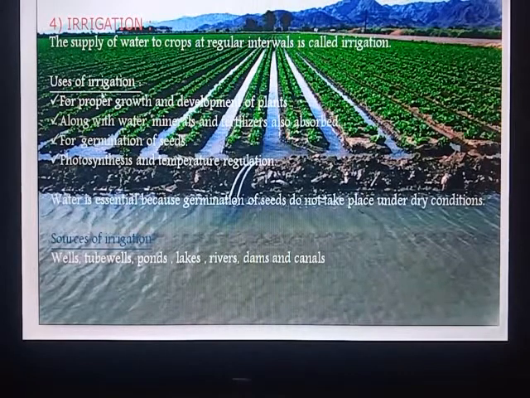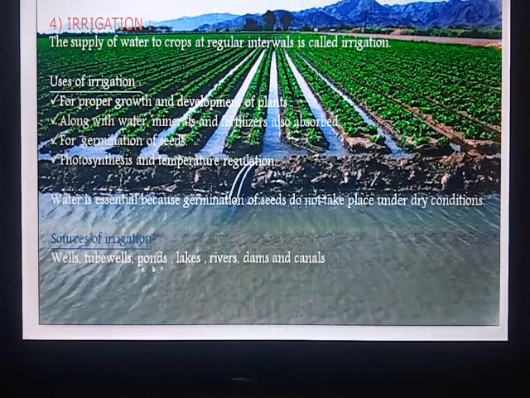Uses of irrigation. For proper growth and development of plants, along with water, minerals and fertilizers are also absorbed by roots of plants for germination of seeds, photosynthesis and temperature regulation. These are the uses of irrigation. Water is essential because germination of seeds does not take place under dry conditions.